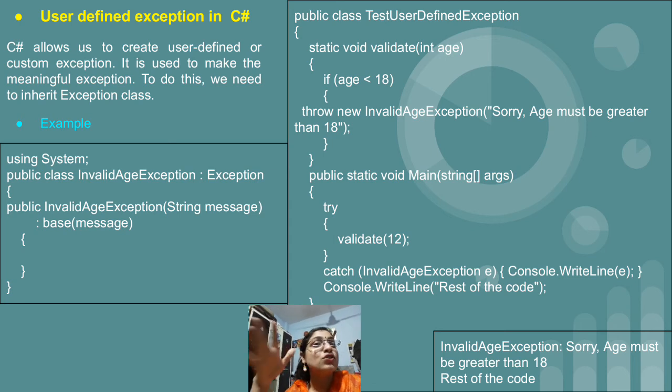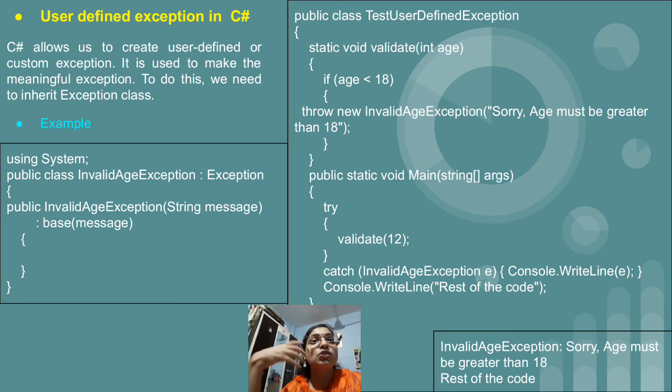Base message means normally the exception is created in some other class, where we will take the value from the user, in which we are going to call this exception class. So whatever value we have entered should be provided to the base, that is, to the parent.